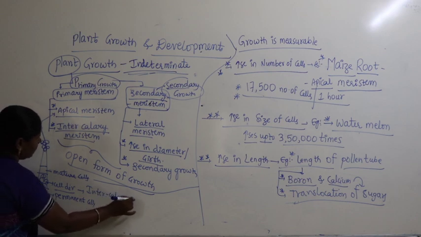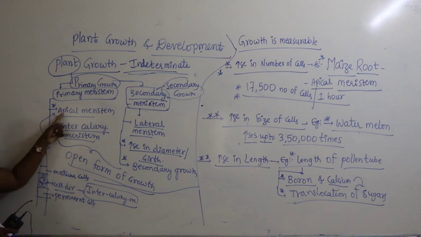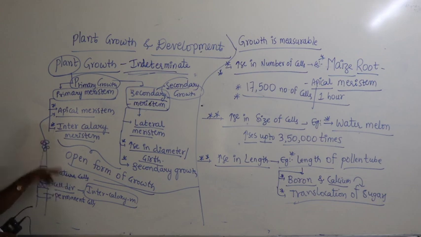You already have studied this. What do we call them? Intercalary meristem. We find both apical meristem as well as intercalary meristem, and both contribute to the primary growth of the plant. Apical cells undergo cell division and lead to growth here.